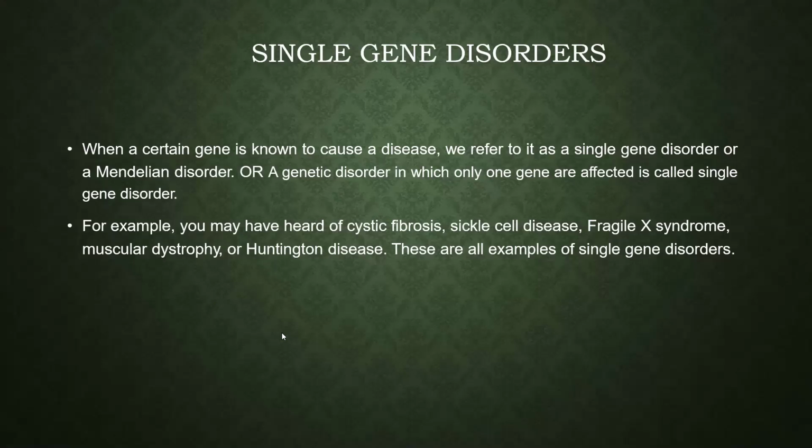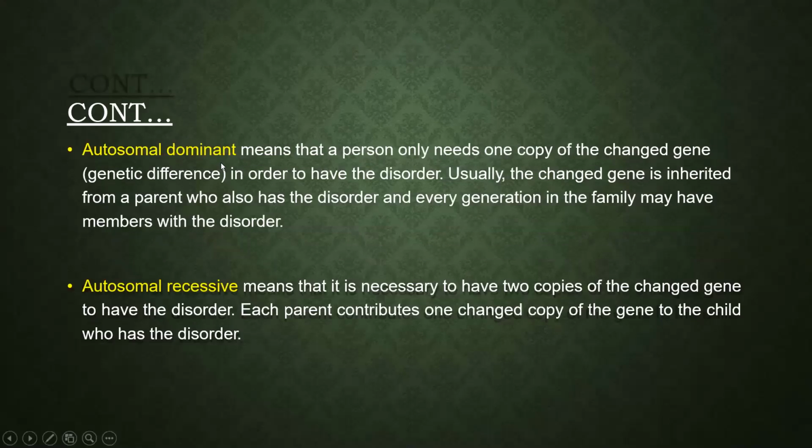Now I move on to the next slide, that is how the varieties of single genes are present and how these single genes regulate our different contexts. Some single gene diseases are autosomal dominant and some are autosomal recessive. That means dominant and recessive. The terms dominant and recessive are already known to you.